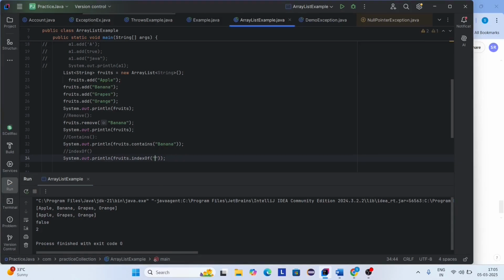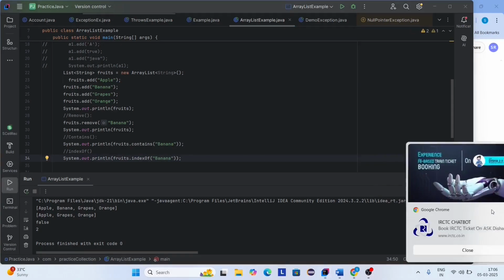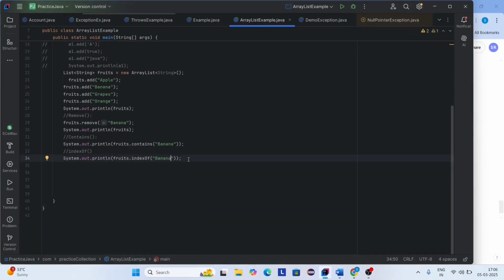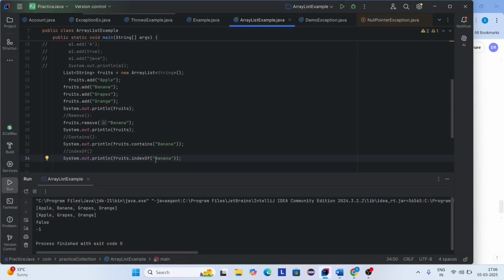Here I'm giving the name as banana. Banana is not there in our list, so it returns -1. Let's execute the program. Here you can see banana is not there in our list, so it returns -1.